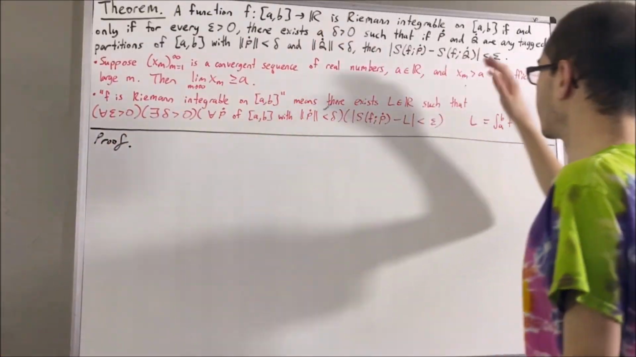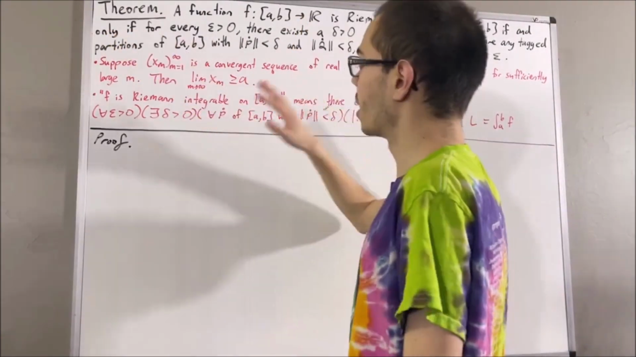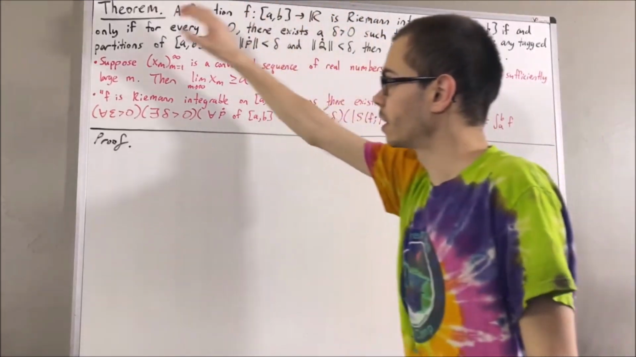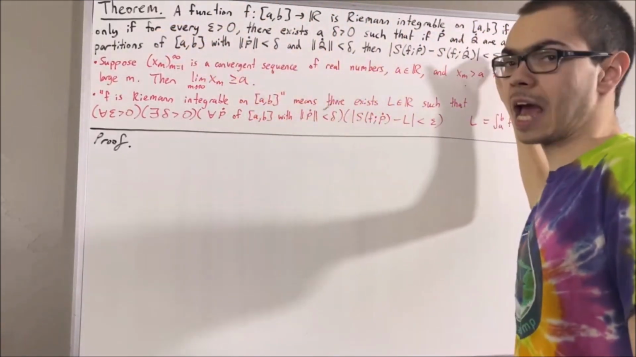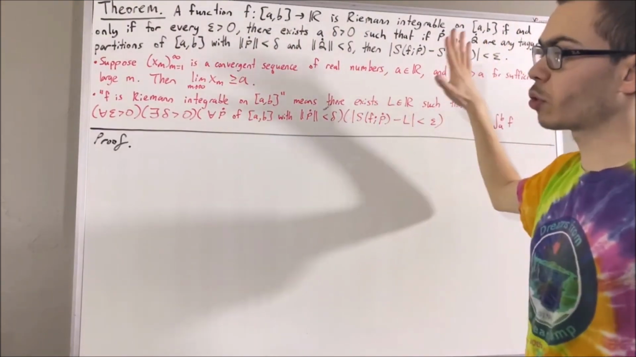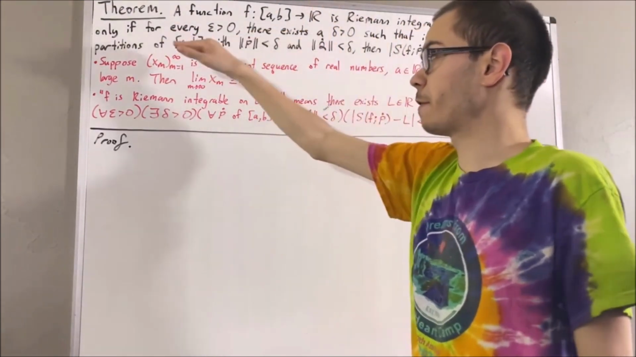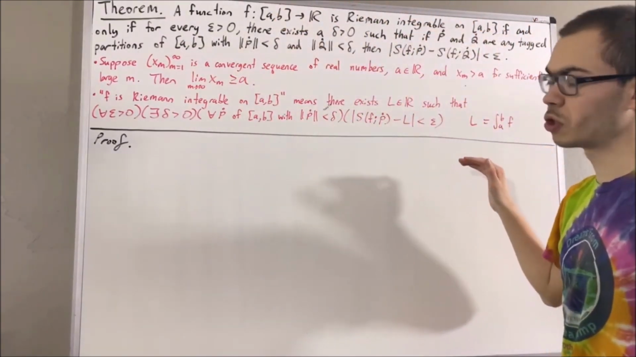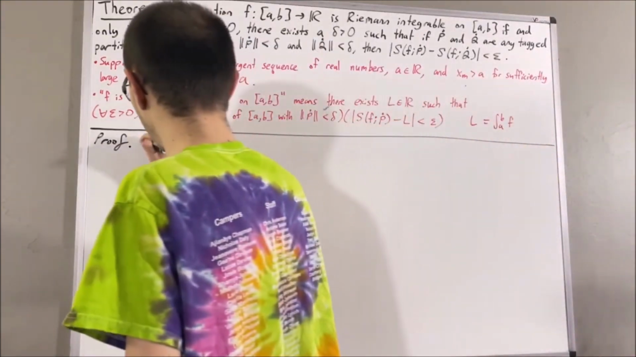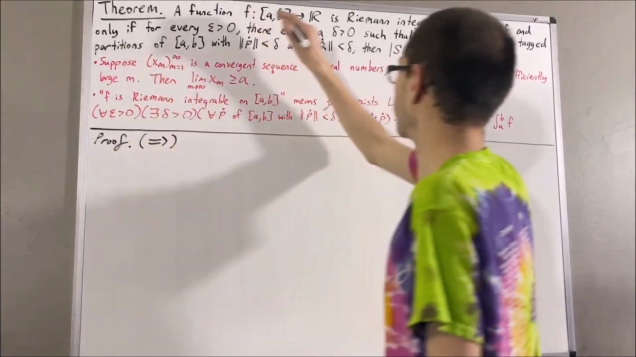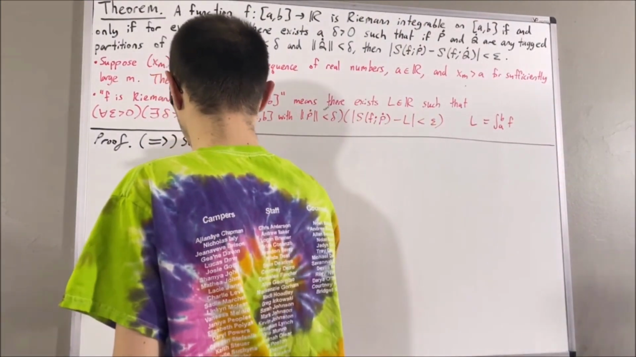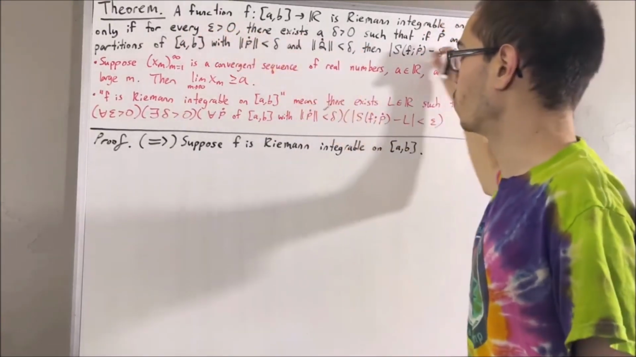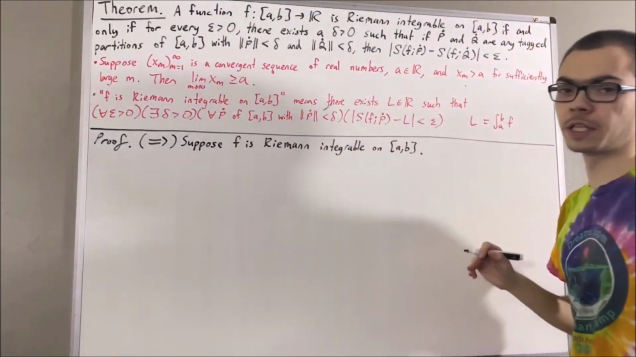Okay, so now let's get into proving this theorem. Now we're trying to prove a statement containing if and only if. And to prove that, we're going to prove if f is Riemann integrable on [a, b], then the statement after the if and only if is true. And then we're going to prove if the statement after the if and only if is true, then f is Riemann integrable on [a, b]. So we're first going to prove the forward direction. And to prove the forward direction, let's suppose f is Riemann integrable on [a, b]. And from here, we're trying to prove that the statement after the if and only if is true.